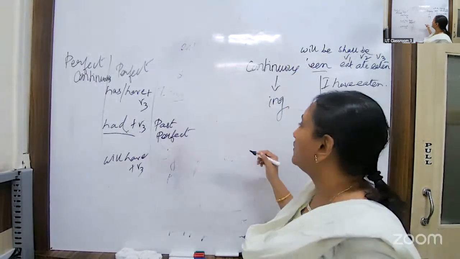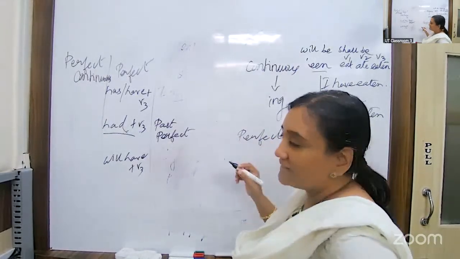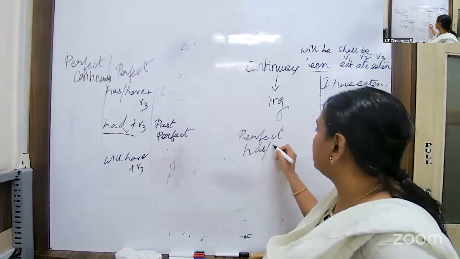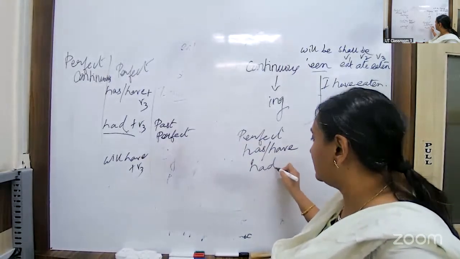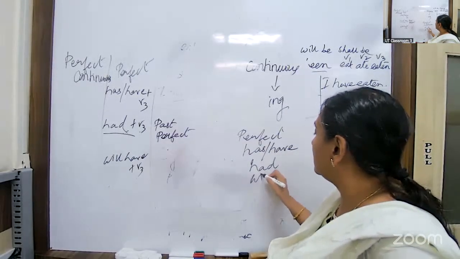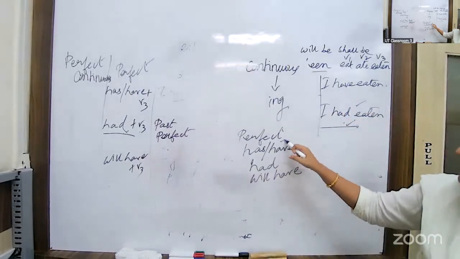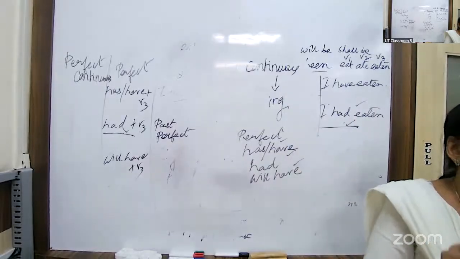The most important part of perfect tenses is the H words. If it is present, then has or have is used. If it is past, had is used. If it is future, will have is used. In perfect tense, these have words are very important.